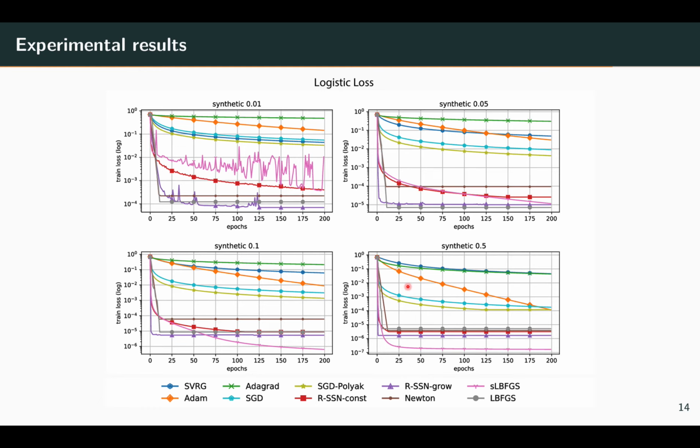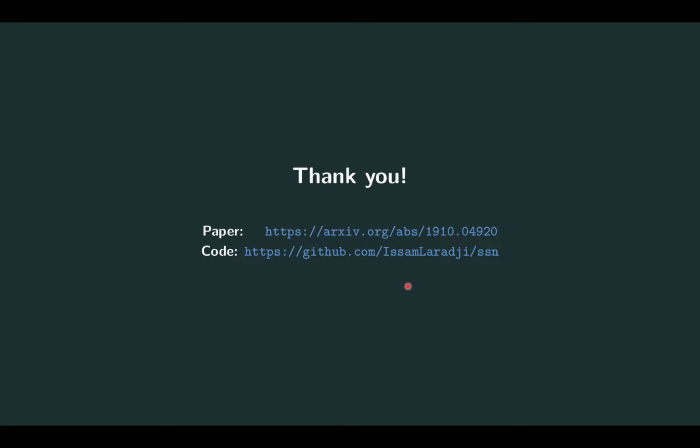In our paper, we also have logistic regression experiments on real datasets under an RBF kernel, and in those experiments, we draw similar conclusions and present runtime plots which show that with the Hessian-free implementation, stochastic second-order methods are competitive in terms of the wall clock time as well. Additionally, in the paper, we also have results on RSSN under self-concordance, as well as stochastic BFGS methods for smooth and strongly convex functions, both in the interpolation setting.